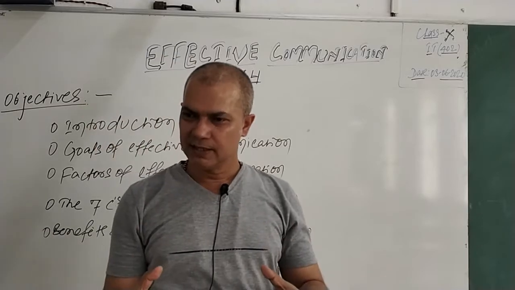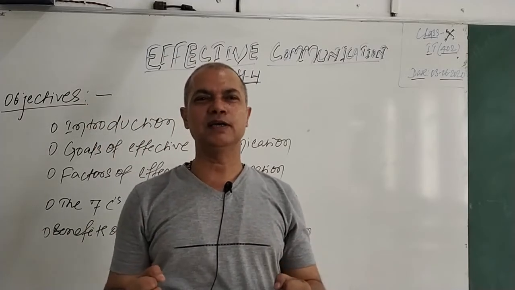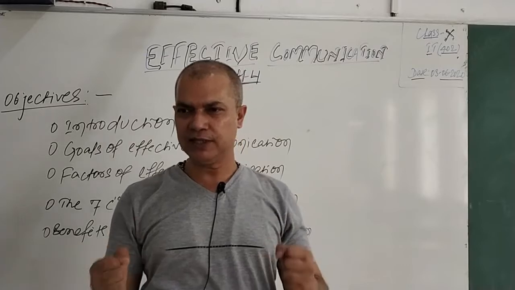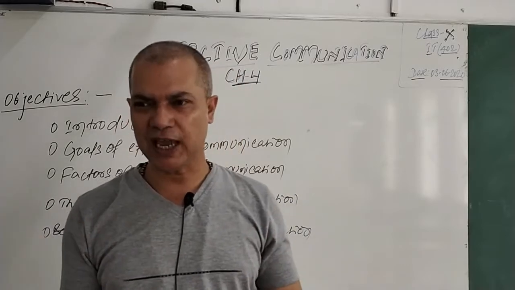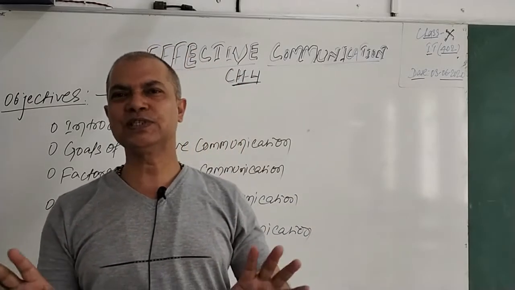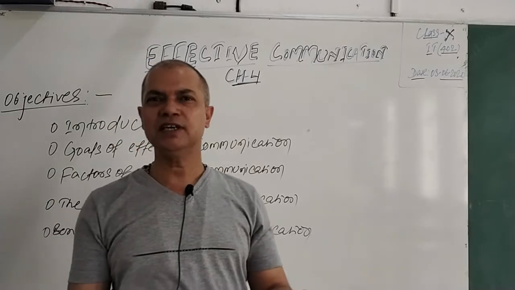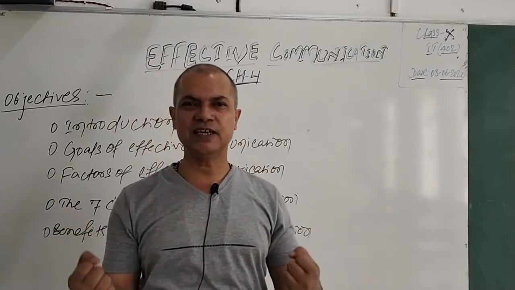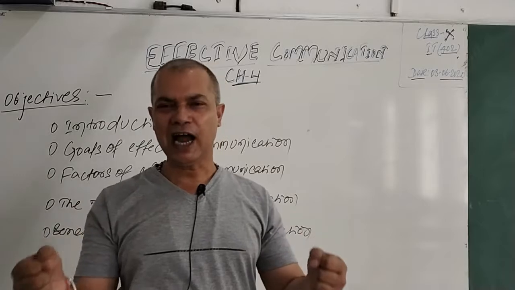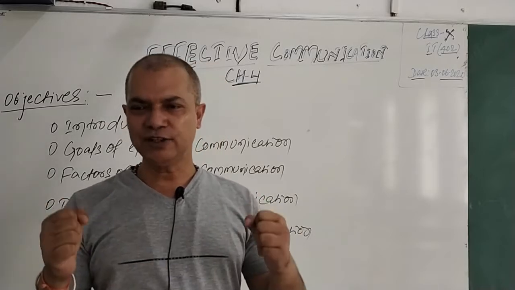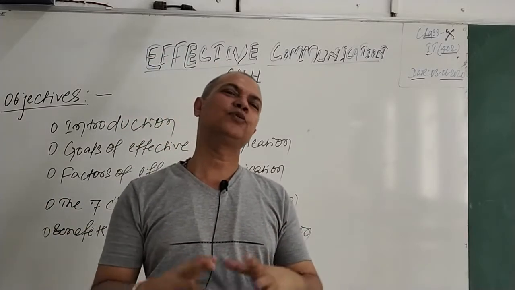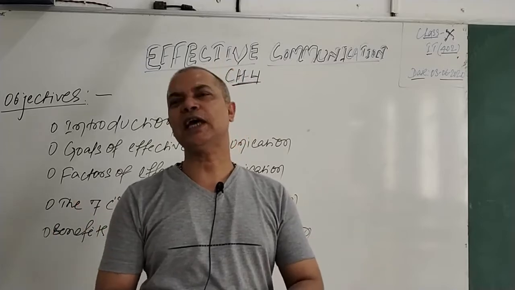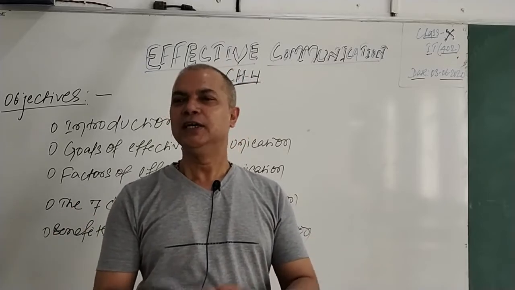It means your communication is considered effective only when what you want to say is what you said, and the receiver receives exactly the same thing that you intended. That is what effective communication is.